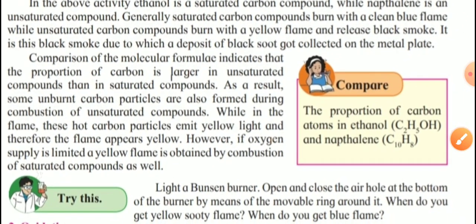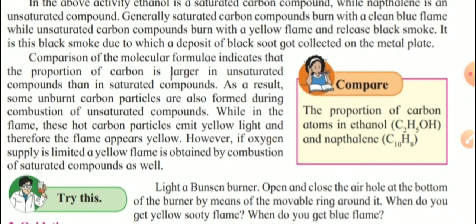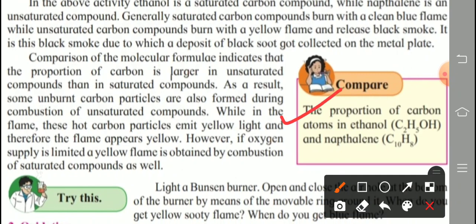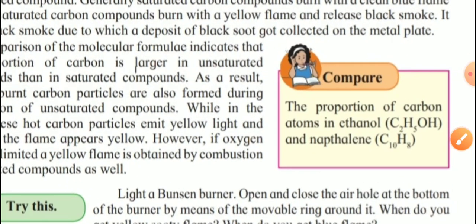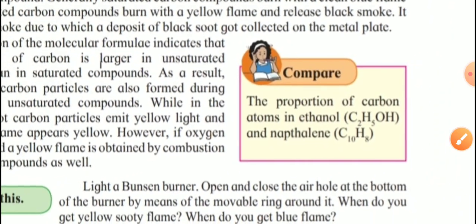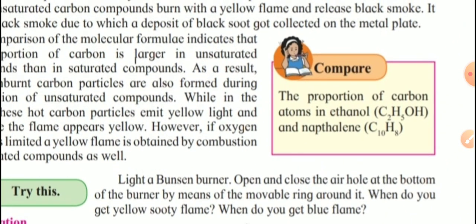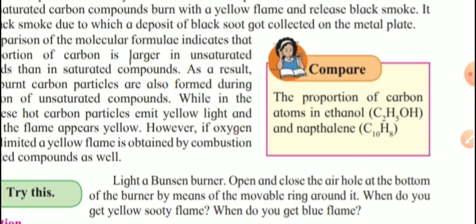Now a question is given for us: compare the proportion of carbon, seen in the yellow color box here. See the proportion of carbon atoms in ethanol. What is the formula? C2H5OH, meaning two carbon atoms are present in ethanol. And naphthalene, those white colored balls. What is the formula? C10H8. Check the formula, C10H8. 10 carbon atoms are present in naphthalene. So we compare what is the difference between these two.